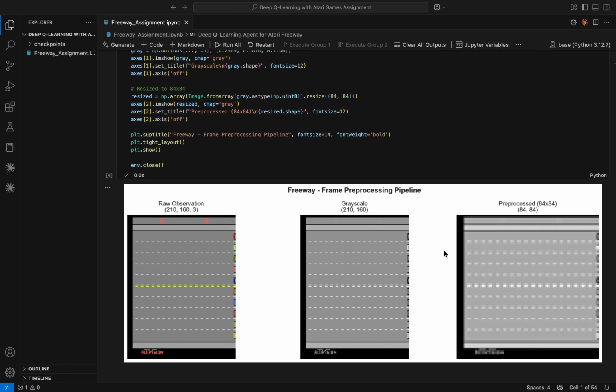I pre-processed each frame by converting it to grayscale, resizing it to 84 by 84, and stacking 4 consecutive frames together. This gives the agent a sense of motion so it can detect when cars are approaching. The action space is very simple, just 3 actions: do nothing, move up, or move down. And the reward is +1 each time the chicken successfully reaches the top. That's it. 0 rewards for everything else, which makes this a sparse reward problem.